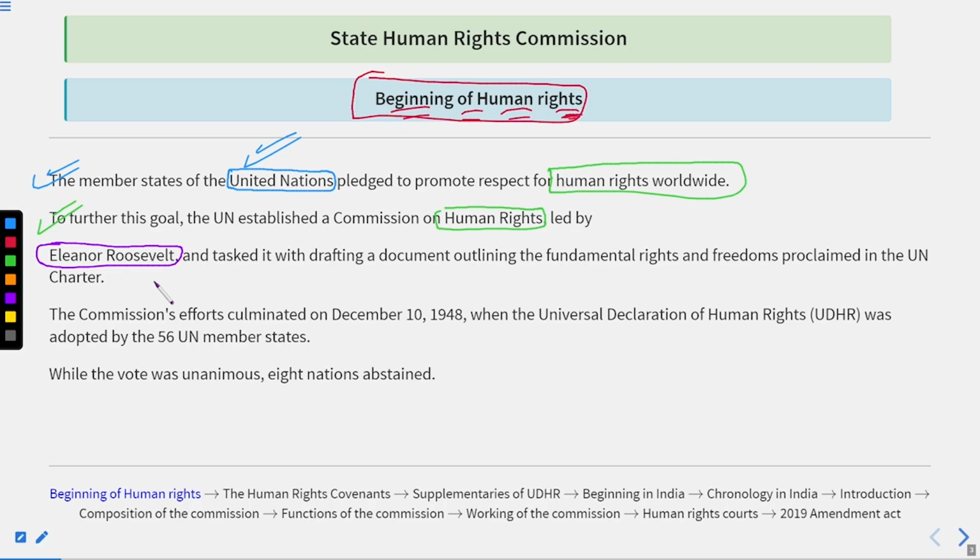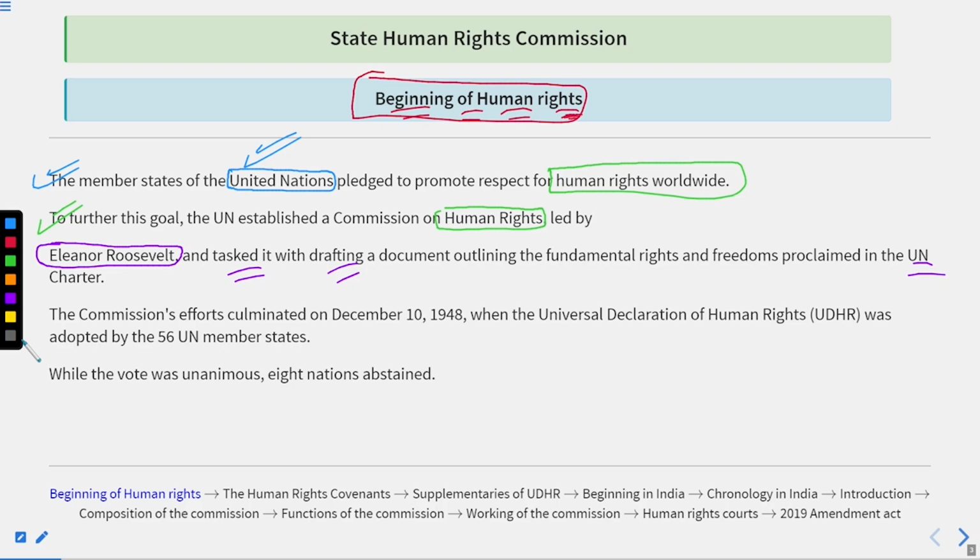And what was the task? Drafting a document outlining the fundamental rights and freedoms proclaimed in the United Nations Charter. Basically, now they had thought that we should give basic human rights to each and everyone, irrespective of the nationality they are living in. Once you have decided it, what do you require? You require the list of the rights that you are going to give them.